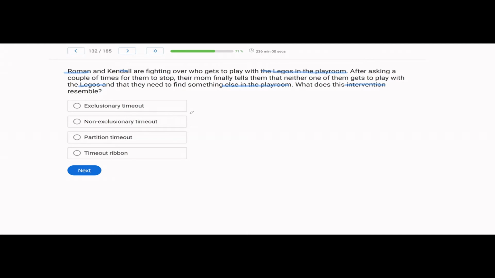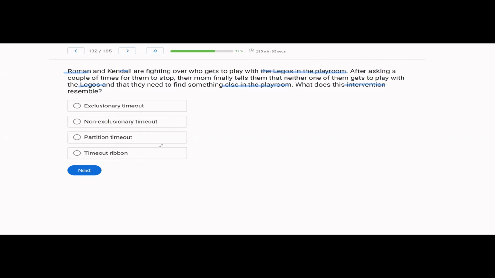A, exclusionary timeout. With an exclusionary timeout, you are removed from the setting. Roman and Kendall were not removed from the setting. They were put in timeout from Legos, but they were not excluded from the playroom. So this would be a non-exclusionary timeout. They're not excluded from the setting. They're just in timeout from the Legos in that same setting.